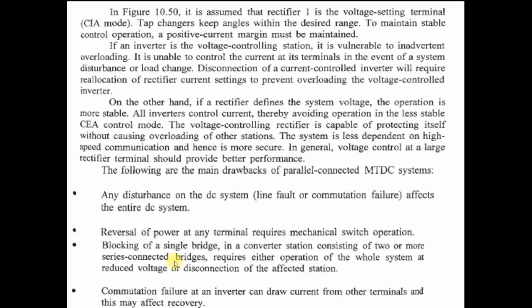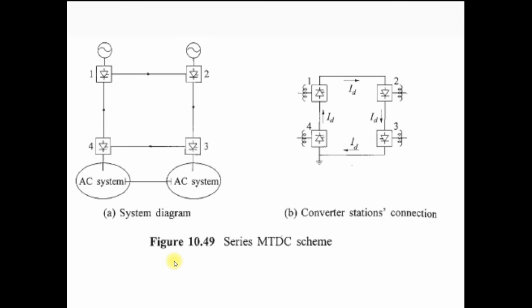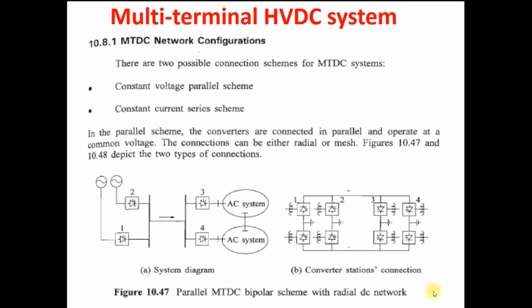Suppose you can see in the parallel MTDC system diagram, in the converter station, if you want to block a single bridge here, you require either operation of the whole system at reduced voltage or disconnection of the affected station. Clear?